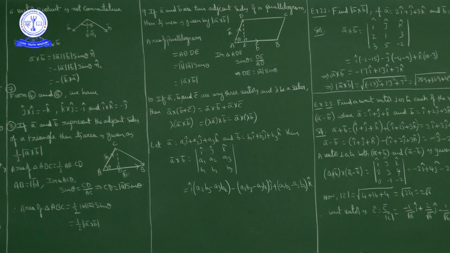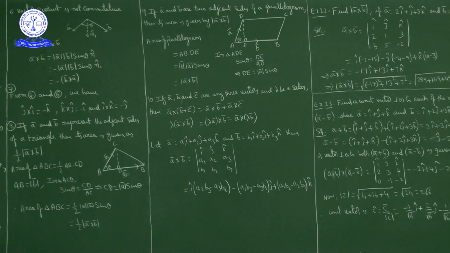Okay, next property. If a bar and b bar represent the adjacent sides of a triangle, then its area is given as half modulus of a bar cross b bar.